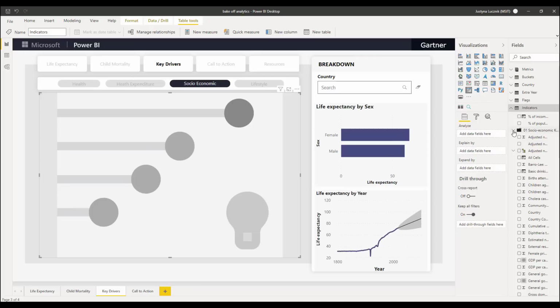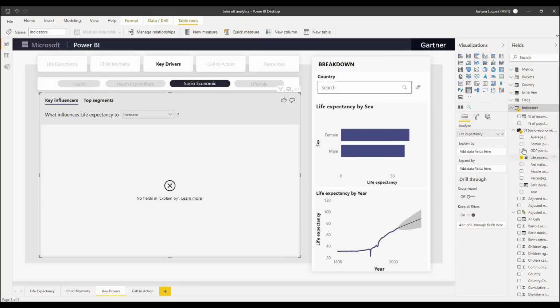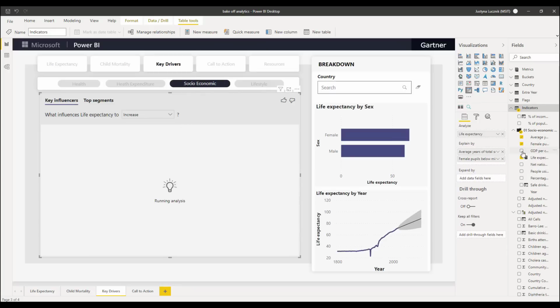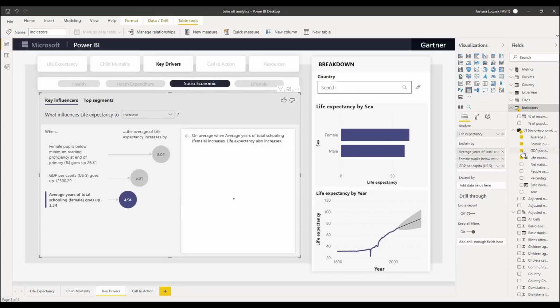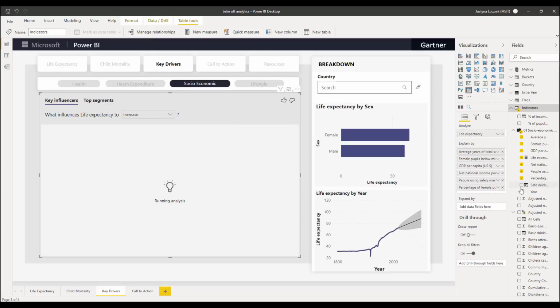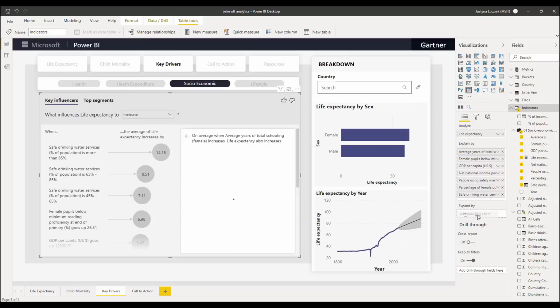So we're going to be focusing on our socioeconomic factors. And the question we're going to be asking is what actually influences life expectancy to increase? Now, every time I drag in one of these factors from my data set, we're actually running a machine learning model behind the scenes. And every time another factor gets added, we're rerunning this model, throwing away the old one and calculating a completely new one from scratch.